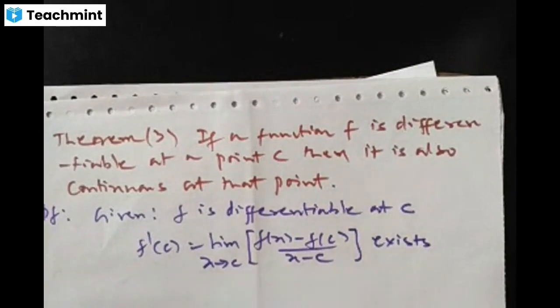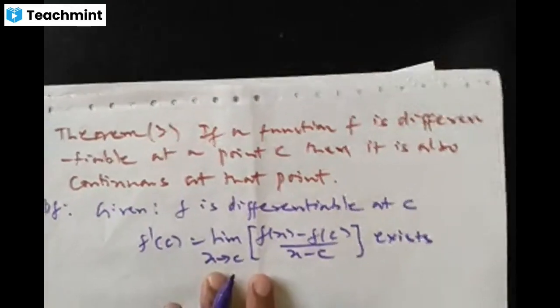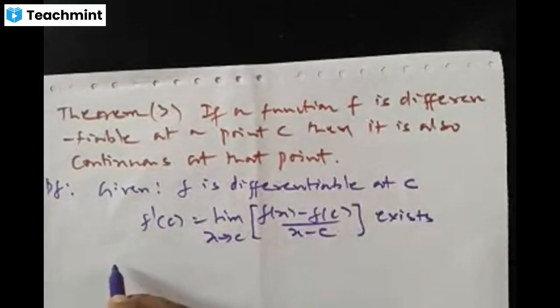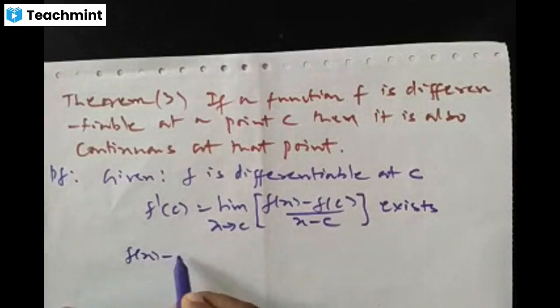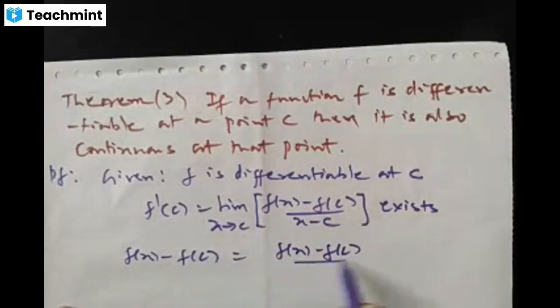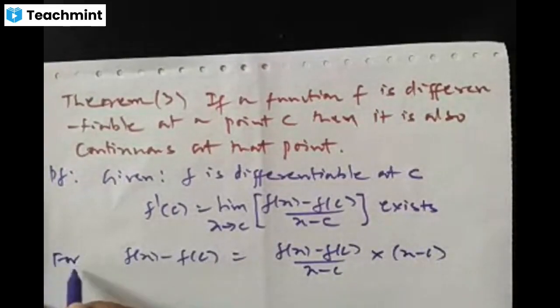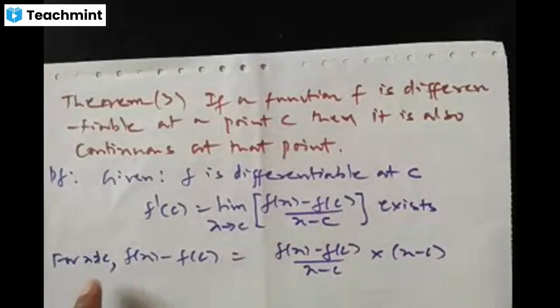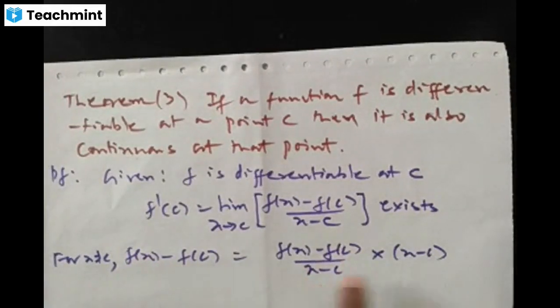Now we have to prove that the function f is continuous at the point c using this. Okay, so for that, see here, for x is not equal to c, can I write f of x minus f of c as f of x minus f of c by x minus c into x minus c?